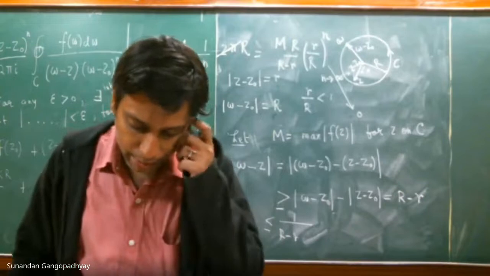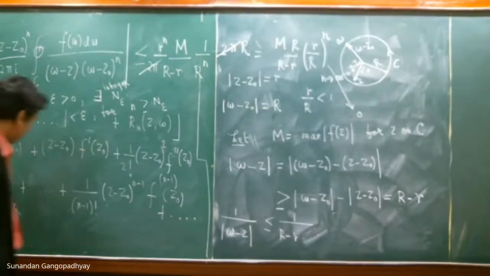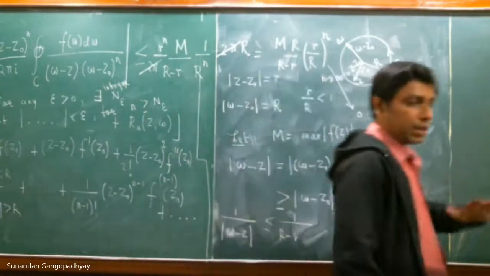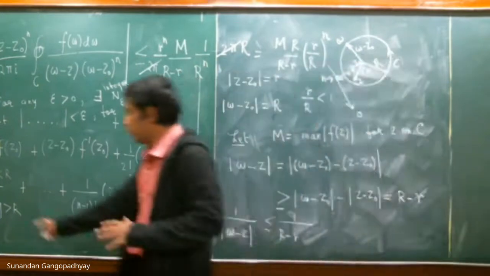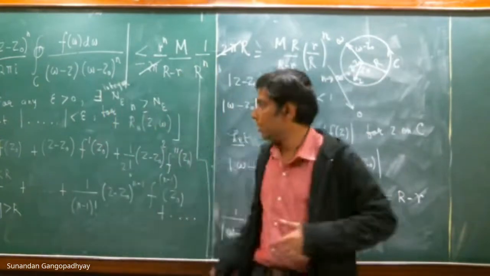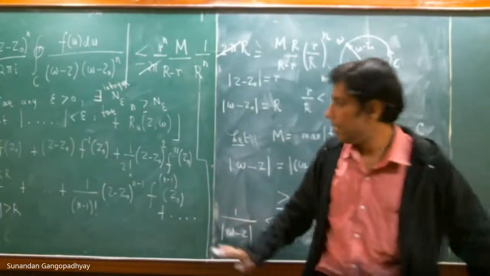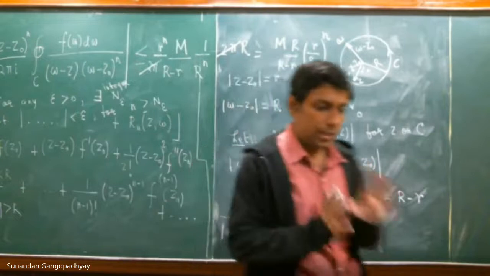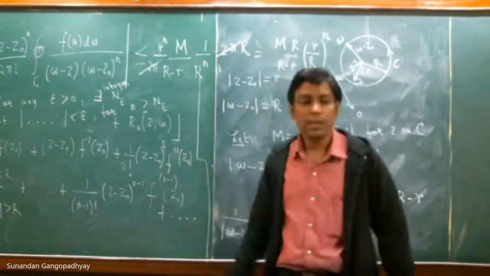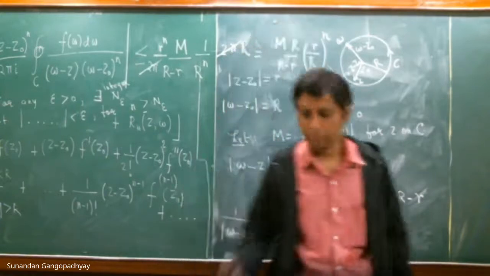You will not be able to expand it outside: this power series will diverge if mod z minus z naught is greater than r, where the analyticity of the function is lost. So if you take points outside the radius of convergence, this series will not be meaningful. It will be a divergent series. But for all points inside this region and on the circumference, this power series will be valid. And this power series is known as the Taylor series expansion.